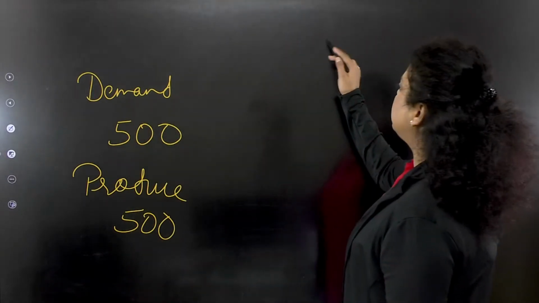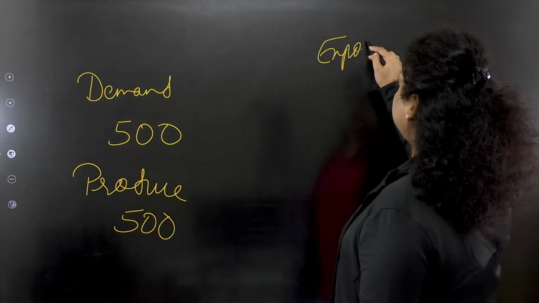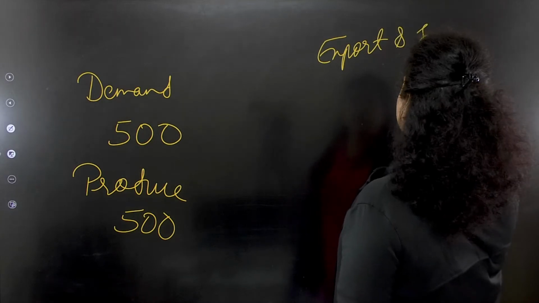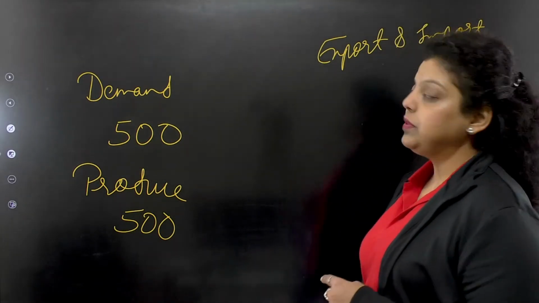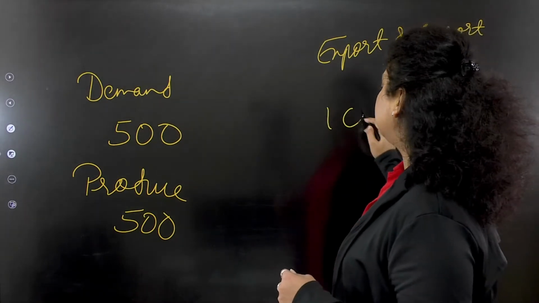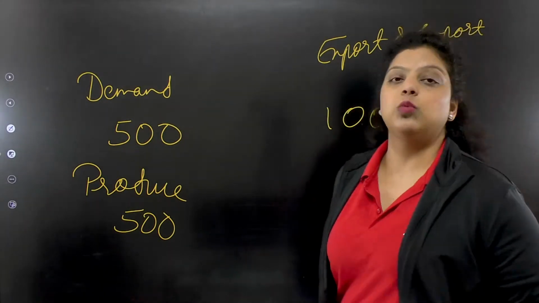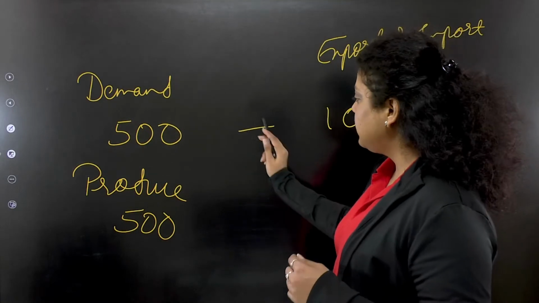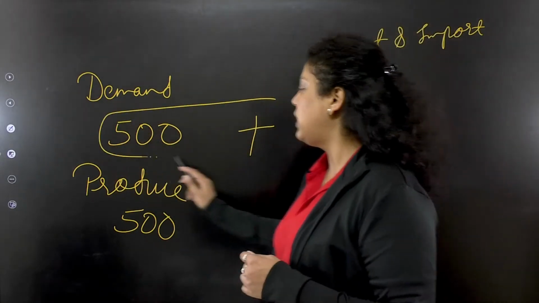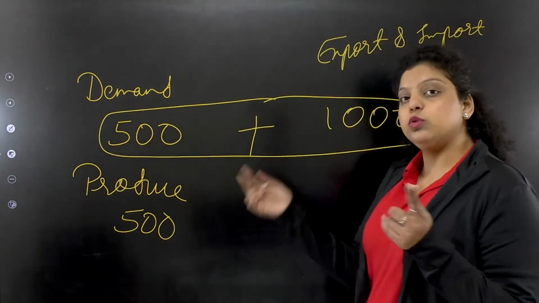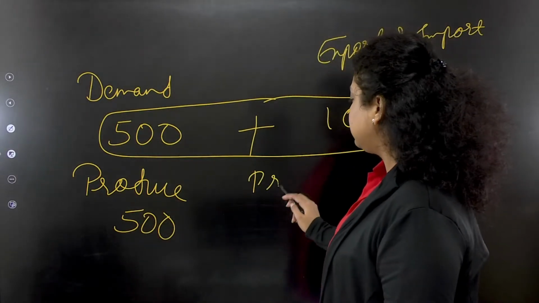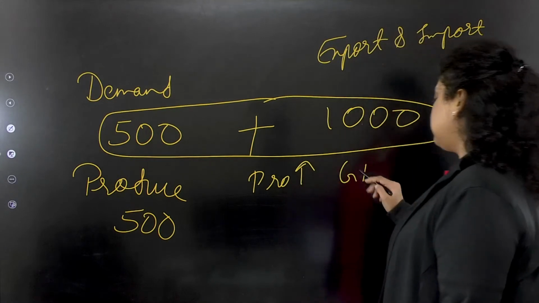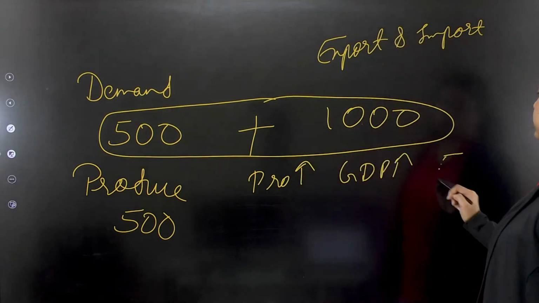But when you start doing export and import, you have to count the demand of the rest of the world also. Let's say from the rest of the world, the demand for goods and services is 1000. So you started producing 1500 products, which you used to produce only 500. Now what happened? The production increased, the GDP increased, and definitely your economic growth will increase.